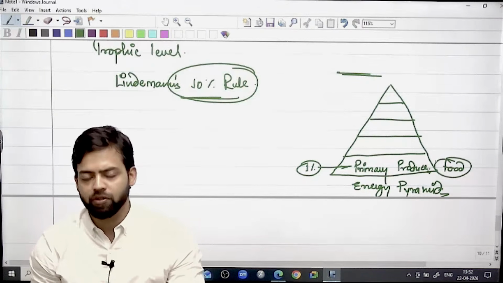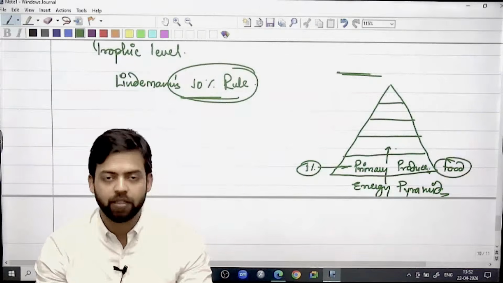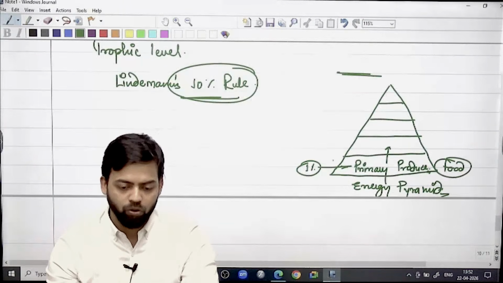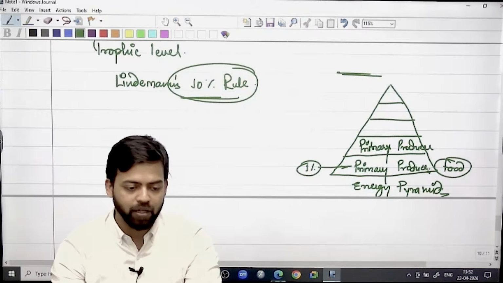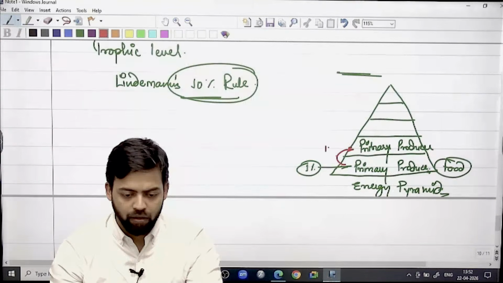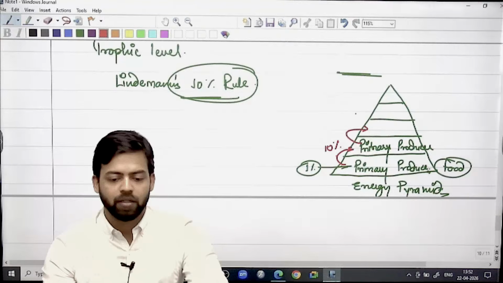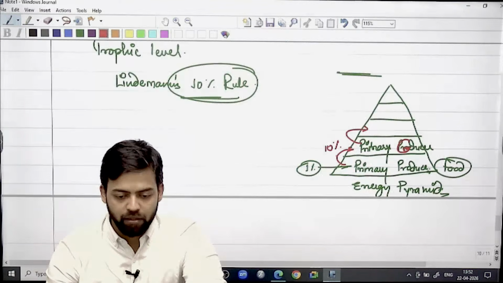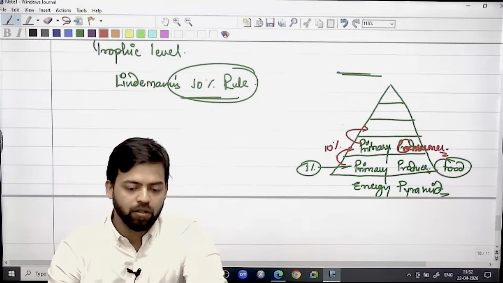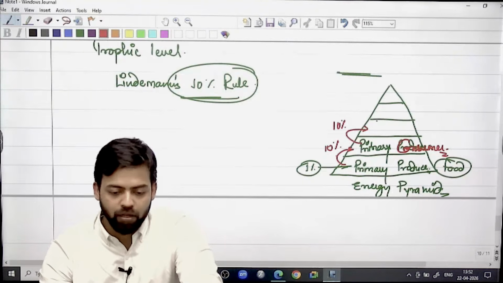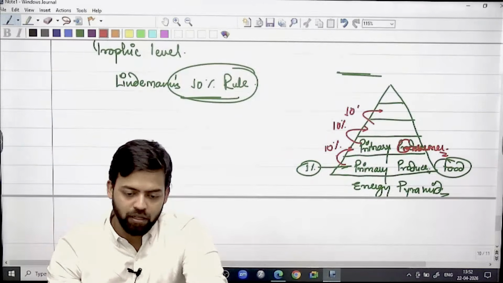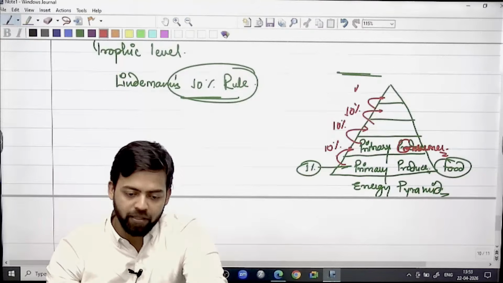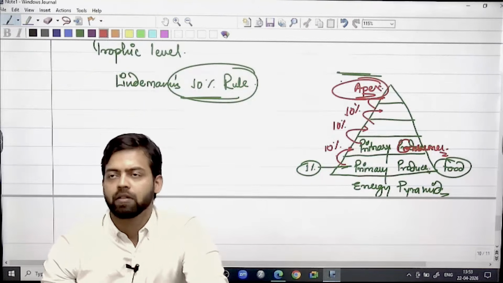Autotroph species produces food. This food will be transferred to the next level, right? Only 10% will be transferred, leading to the creation of the primary producer. Primary producer will be there, and only 10% will get transferred. Further 10% will get transferred to the primary consumer. Then further 10% to the secondary consumer. Further 10%, there can be different levels in different types of ecosystem. After the secondary consumer, there can be the apex consumer, right?